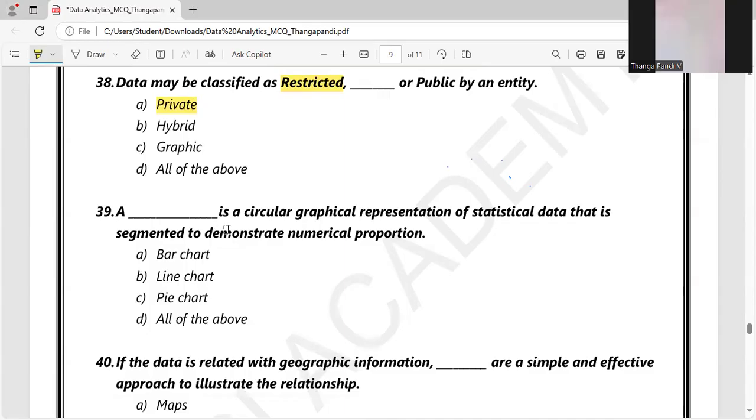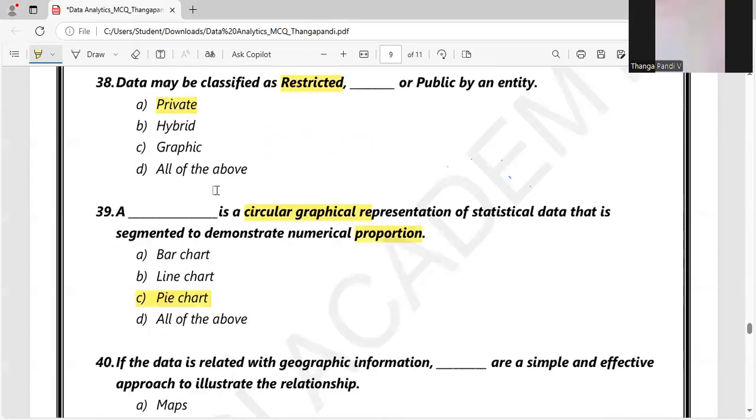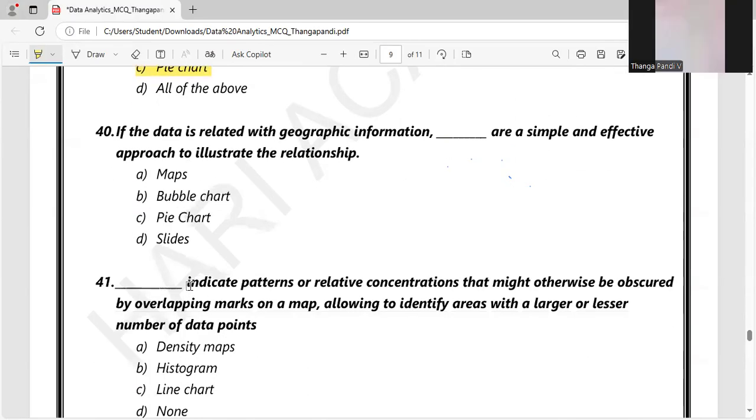A dash is a circular graphical representation. Here the keyword is circular graphical representation of statistical data that is segmented to demonstrate numerical proportion. For proportion, we use a pie chart. Also with the keyword circular graphical representation, we can identify the answer as pie chart, because a bar chart is not represented as a circular thing, and neither is a line chart. So pie chart is the right answer here.